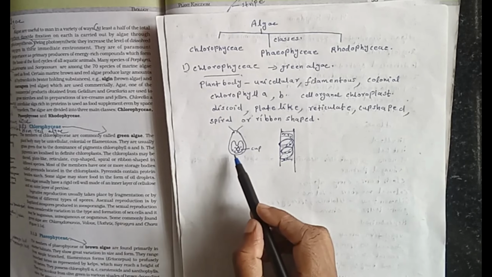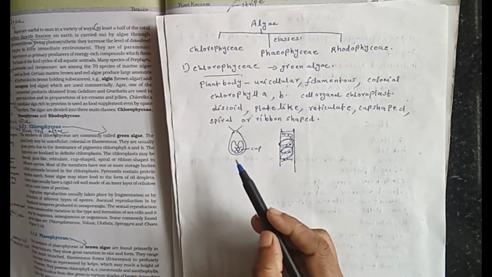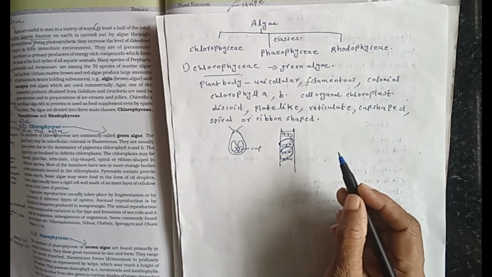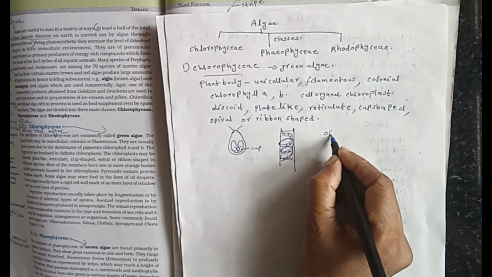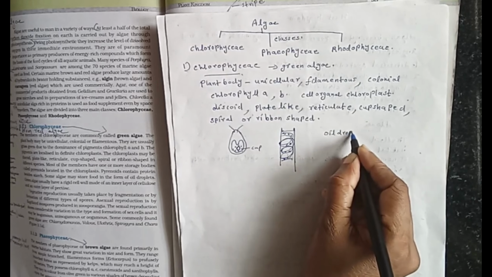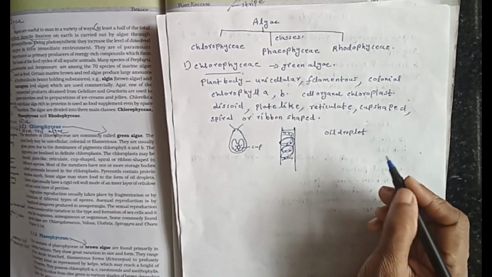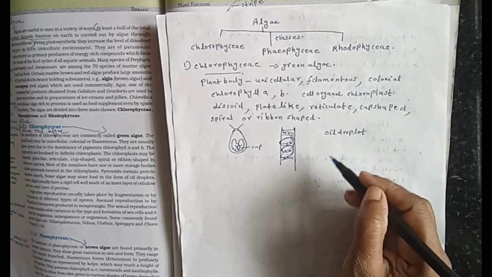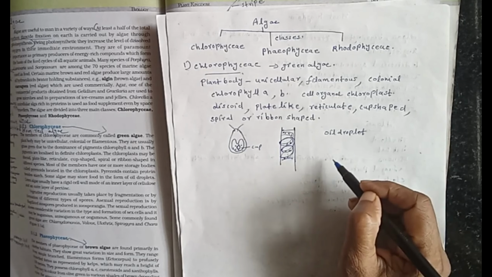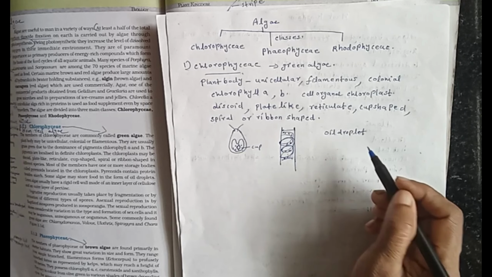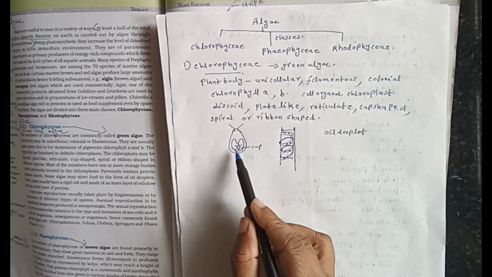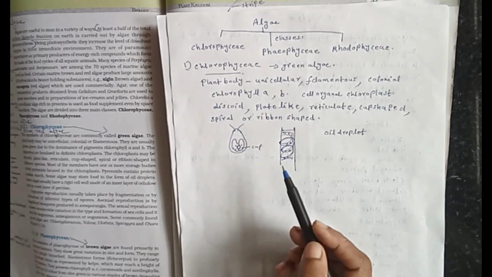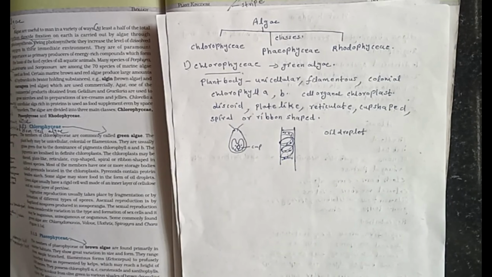Pyrenoids are a protein-carbohydrate combination, but in some algal cases, oil droplets, like in fungus, are the reserve food. But in this case, pyrenoids are the reserve food. They have a rigid cell wall.